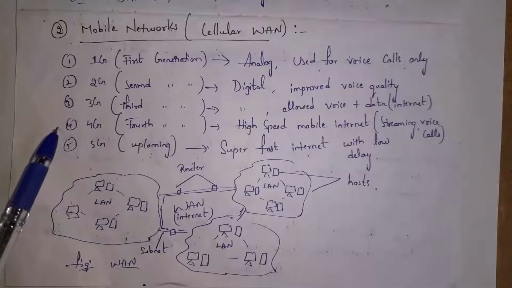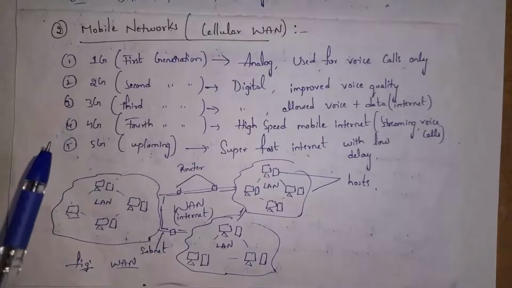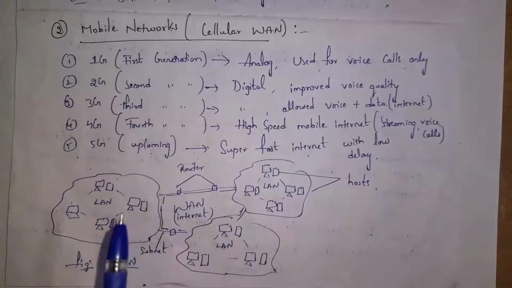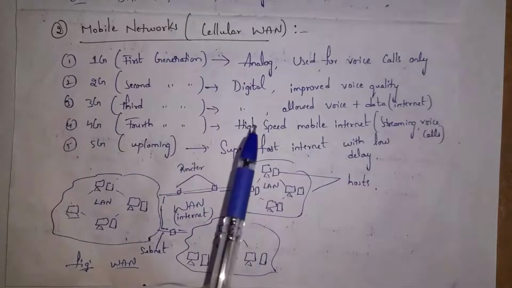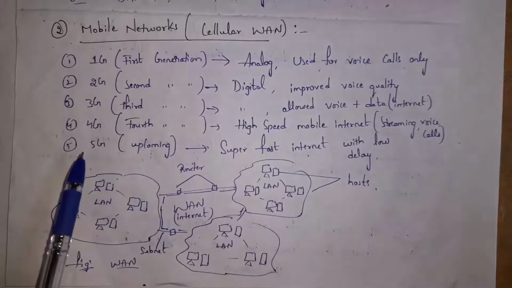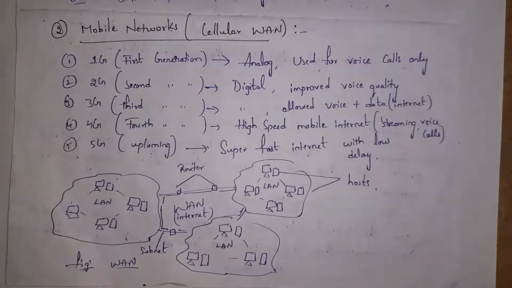3G, that is third generation. Here mobile companies improved the network, where they allowed both voice calls and we could also send data using the internet. The next one is 4G network. This is high-speed mobile internet. And the next one is 5G. At present we are using 5G. These 5G mobile networks provide super fast internet.